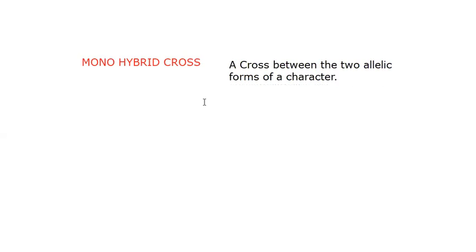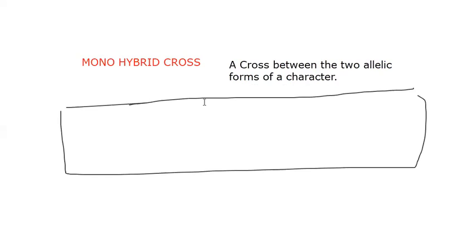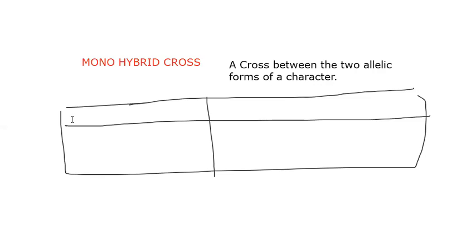Let me show you what is a character and what are allelic forms. Let me write what is a character. For every character, some allelic forms are present. According to Mendel, only two allelic forms can be seen.